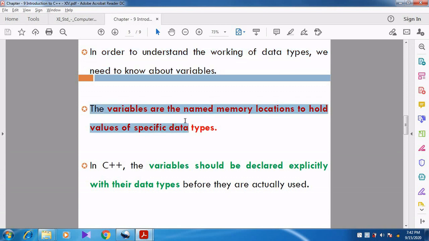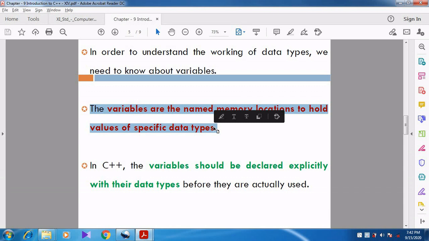See the definition. Variables are the named memory locations to hold the values of a specific data type. Variables are defined only by the user. But what is the definition saying? The variables are the named memory locations.